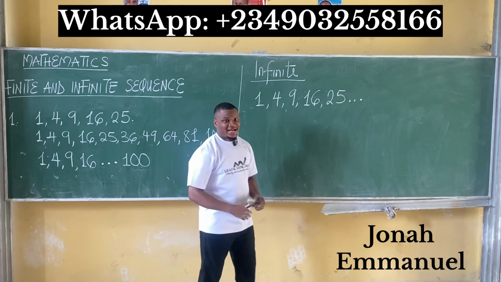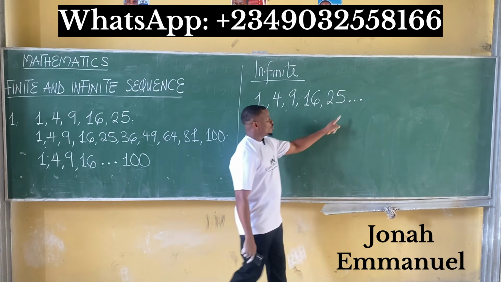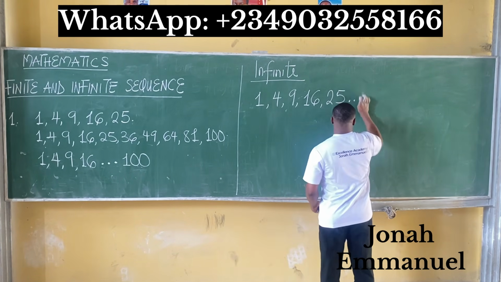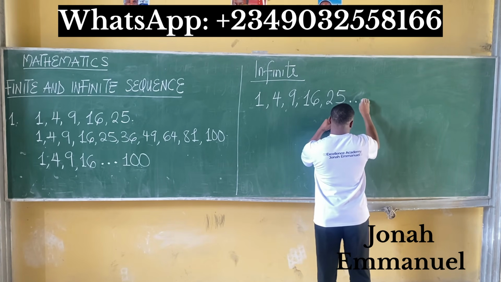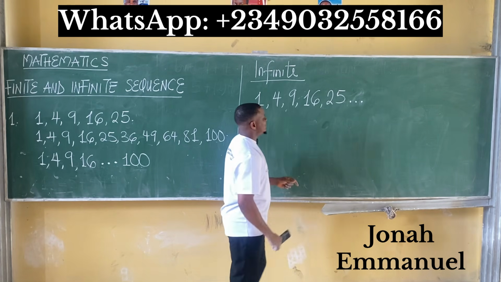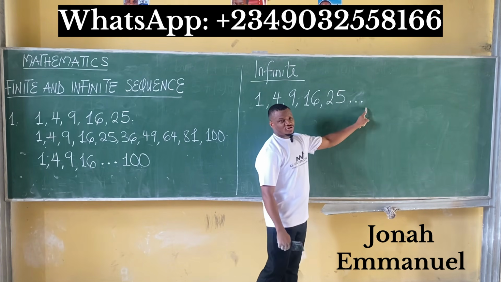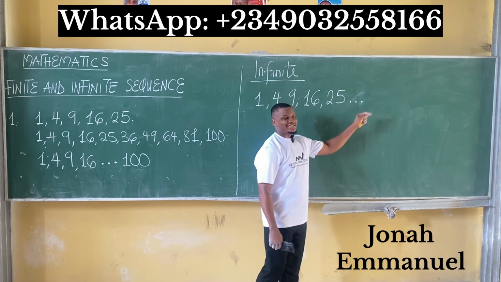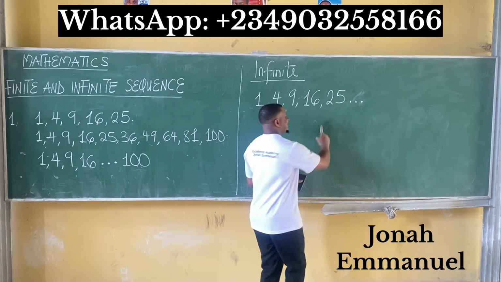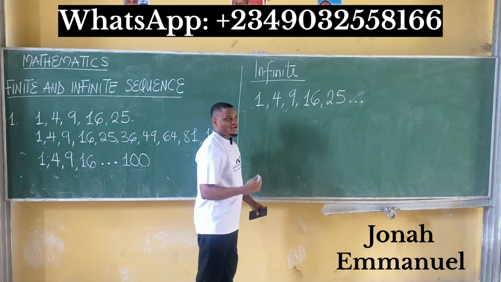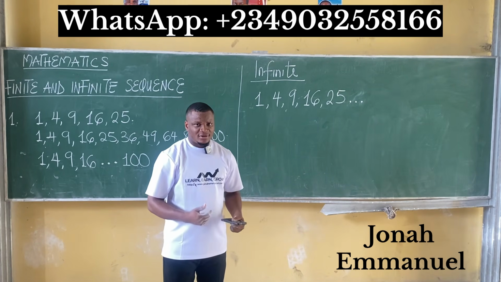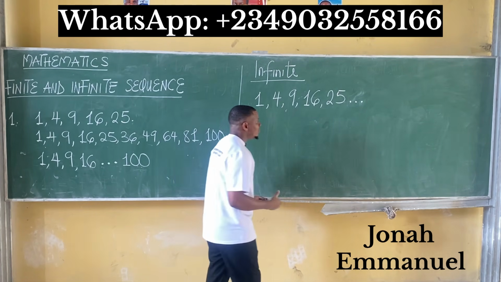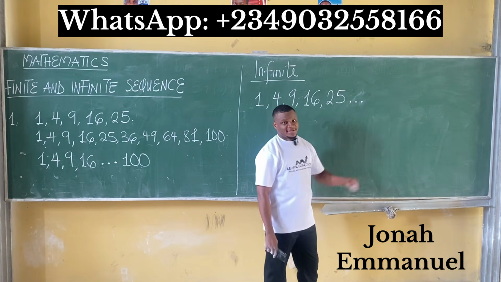Please observe that whenever you see dot, dot, dot, it should be in a straight line. Whenever you have this at the extreme or at the end of your sequence, it becomes an infinite set, which means it cannot be counted. Why can it not be counted? Well, we don't know what the last term is.